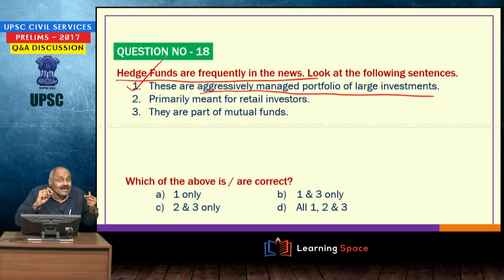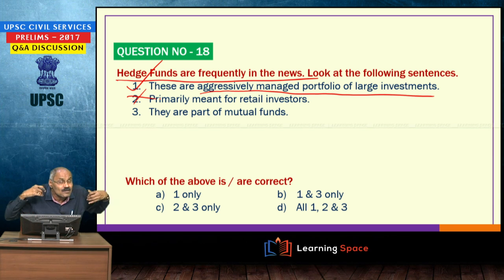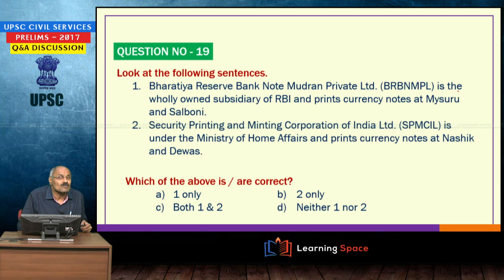These are meant for high net worth individuals, not for retail investors, who can take risks. They want high returns, and at the same time they are ready to face high risk also. They are part of mutual funds, absolutely wrong. So, 1 is correct. This is an aggressively managed portfolio of large investments.